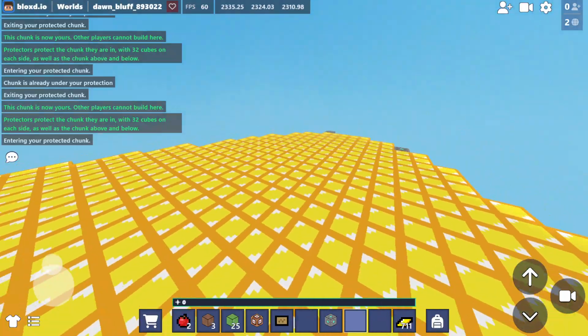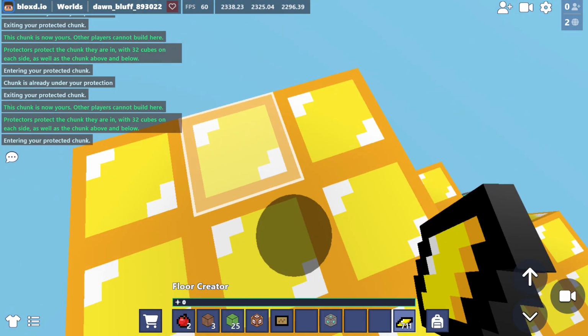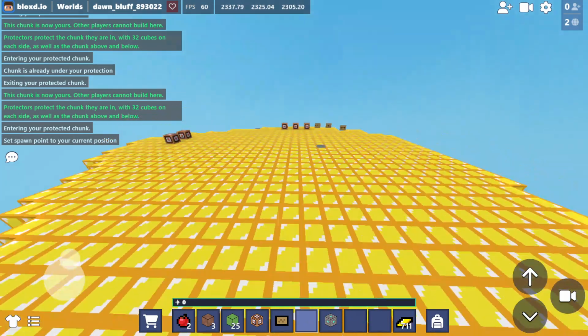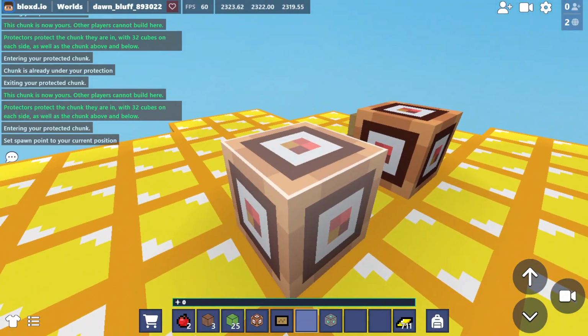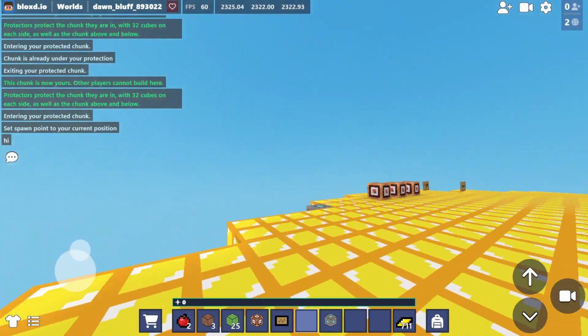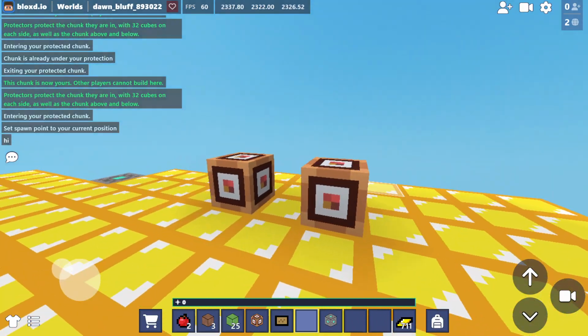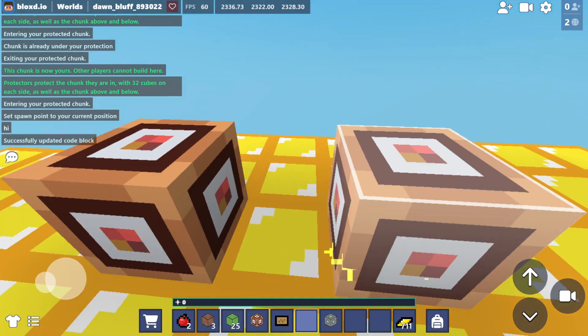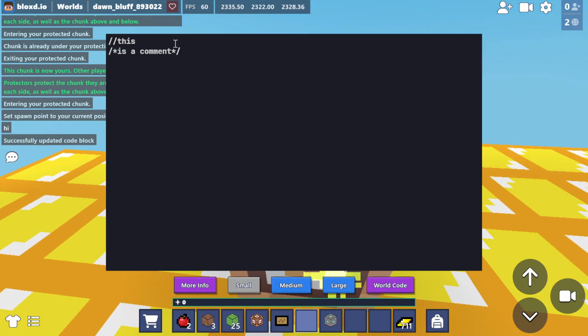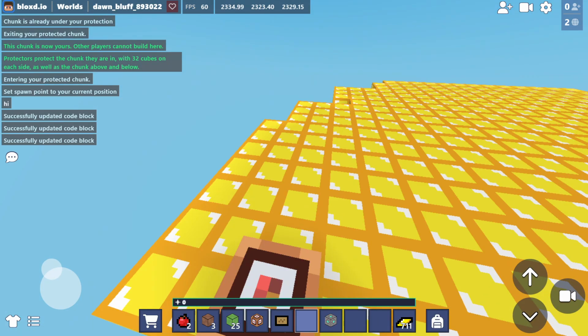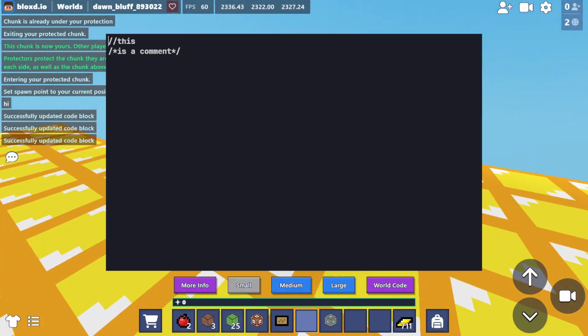I'm going to set the spawn up here somewhere. There. And you can come and look at all these. So we're going to get rid of these, because we don't need those. I just want to show you. These are the two types of comments, as you can see. If I press anything, it won't do anything. It just exists. So you can use these.